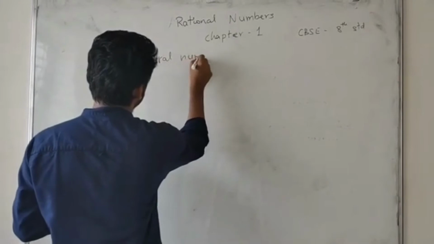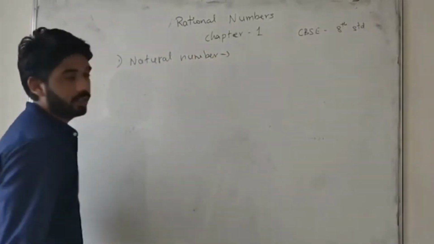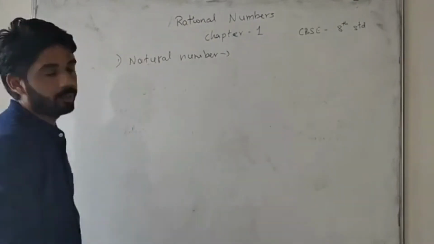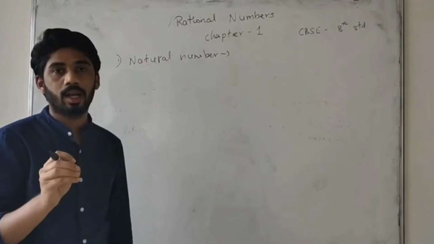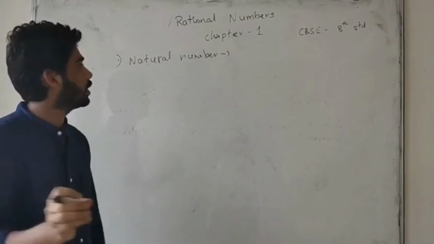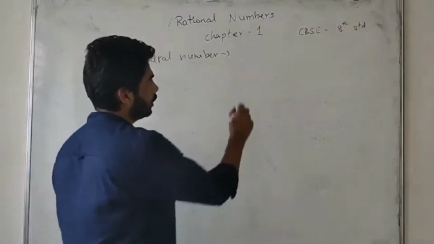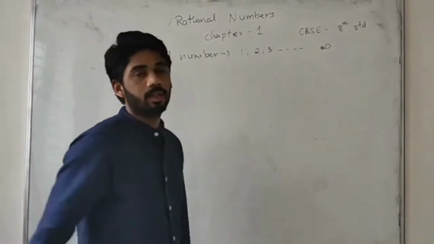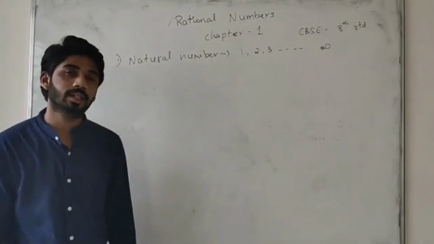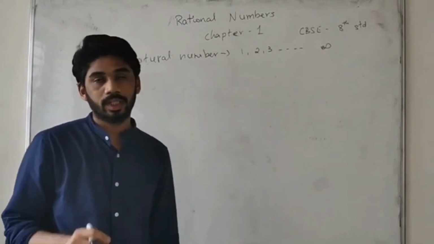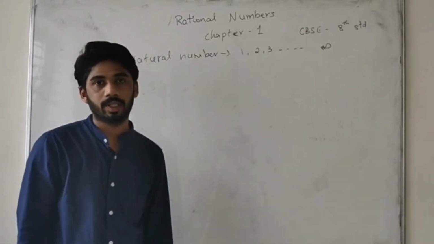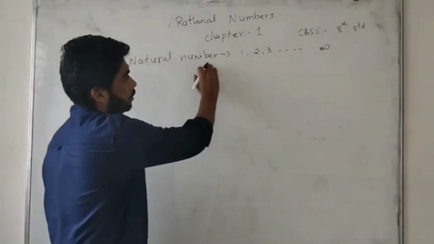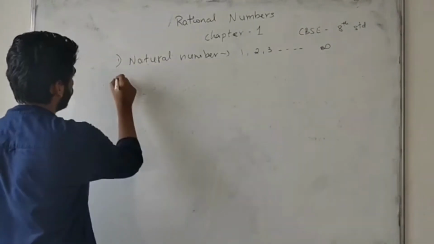natural numbers. Leaving 0, 1 to infinity, all numbers are natural numbers. Take 1, 2, 3 till infinity, unlimited. So friends, one more thing, I will be taking these classes in bilingual English, Kannada and Hindi. Sometimes I may speak in Hindi so that people from other states can also follow. So natural numbers are 1 till infinity. Second one, whole numbers.